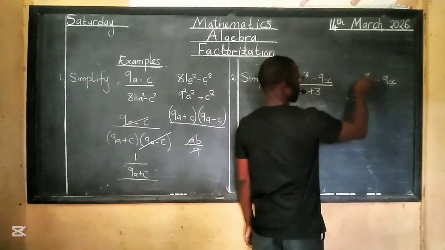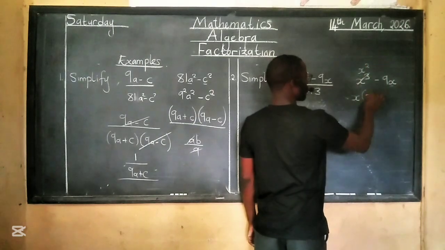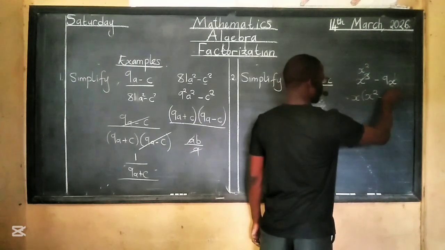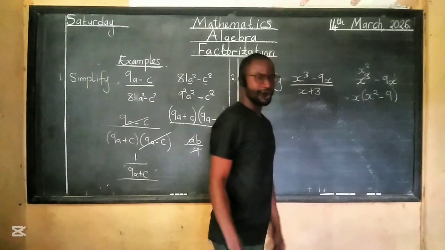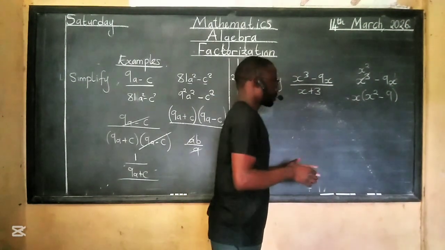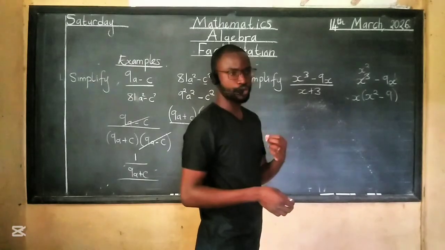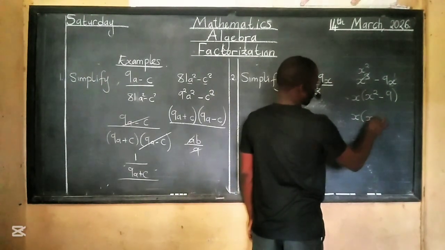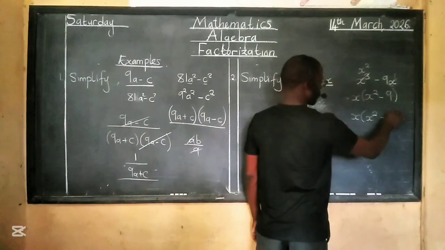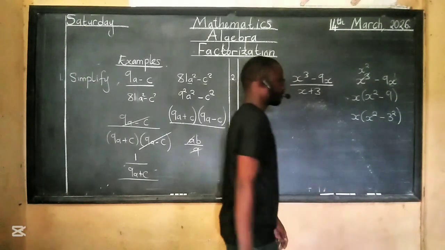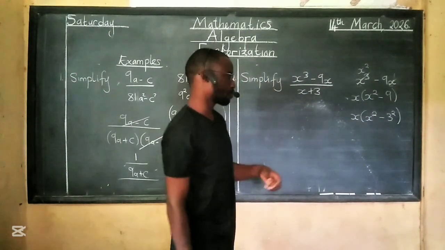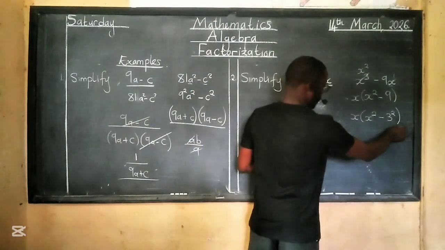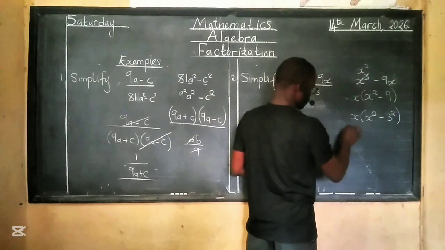This into this will be x to the power 2, minus x into this to cancel, this will just be a 9. Now it's looking closer to something we can work with using the difference of two squares concept. So for here, x squared minus this will be like that. We have now expressed the 9 as a difference of two squares when we write it as 3 to the power 2. So just like that, we can now do this.